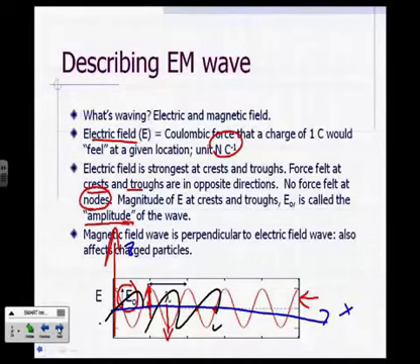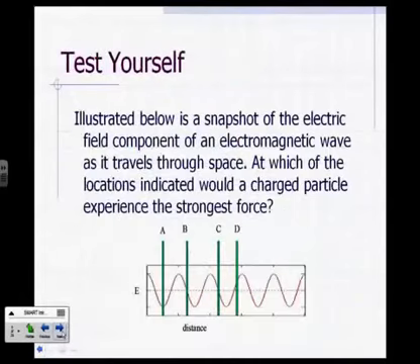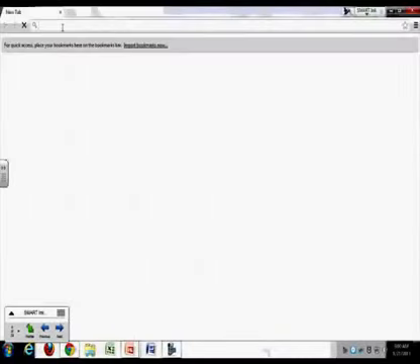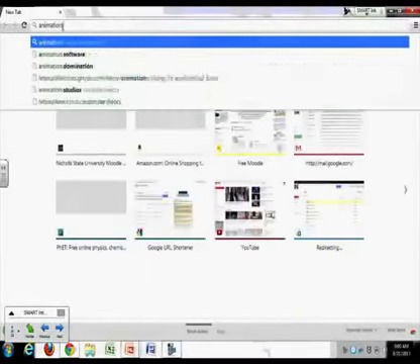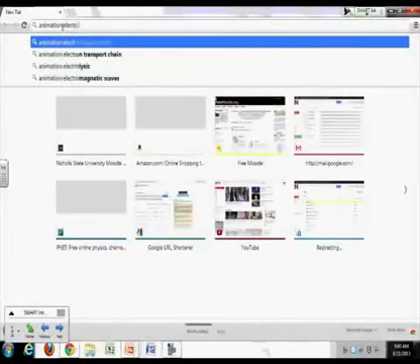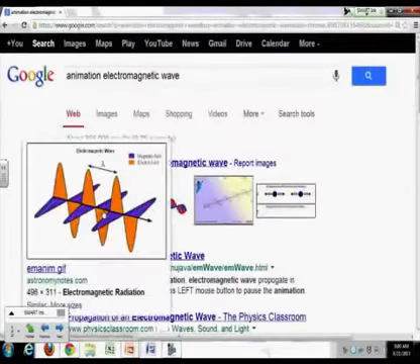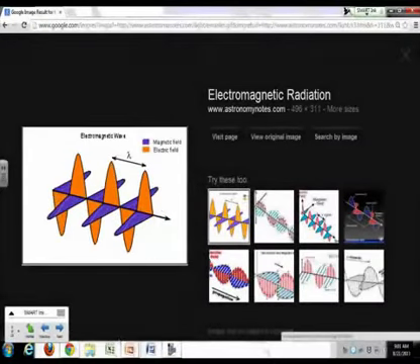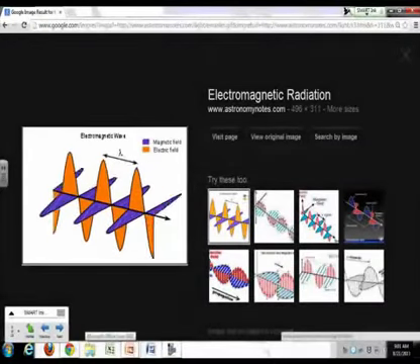Okay, let me show you an animation that shows that better. Let me see. Animation, electromagnetic wave. Right here. See, you've got an electric field, okay, and then perpendicular to that, you have a magnetic field.